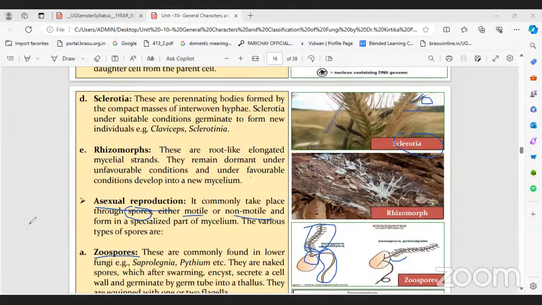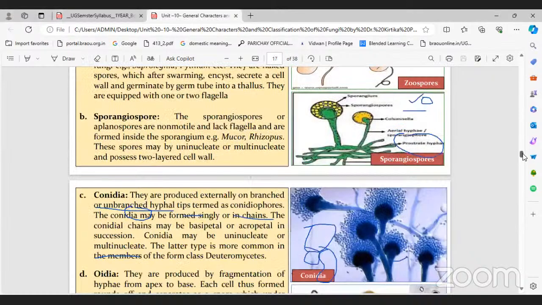If the flagella are absent, they are called aplanospores.